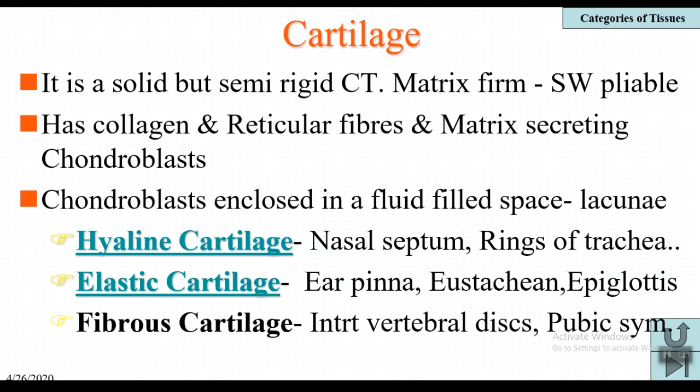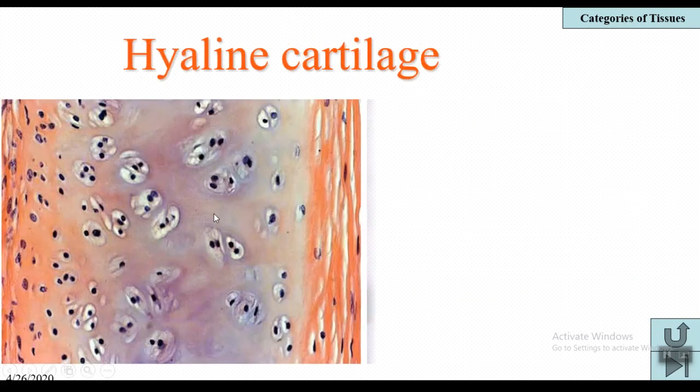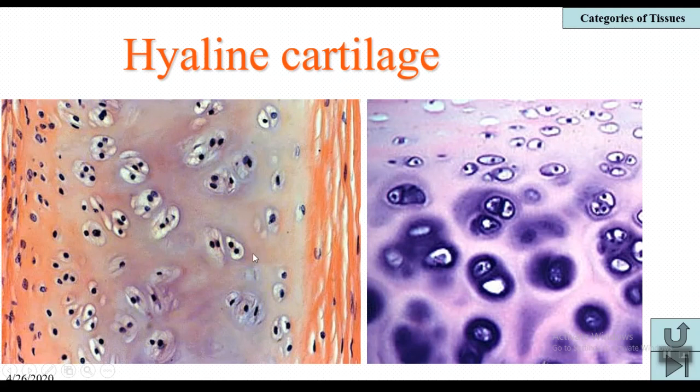This cartilage is again divided majorly into three types. The hyaline cartilage. Hyaline cartilage is a glass-like cartilage. It looks like glass and is a bluish-white translucent cartilage, and it is a delicate cartilage and the weakest cartilage.